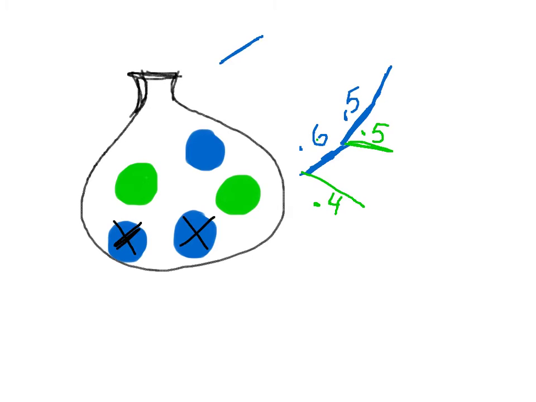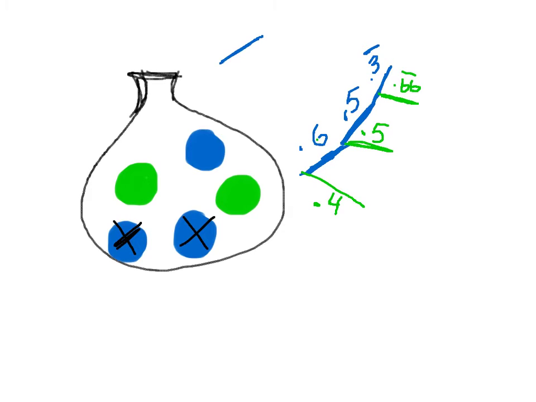So we'd say this is a 0.3 continued chance, which means again that you've got a 0.66666 continued chance of getting a green. So you can see how this tree diagram can go.